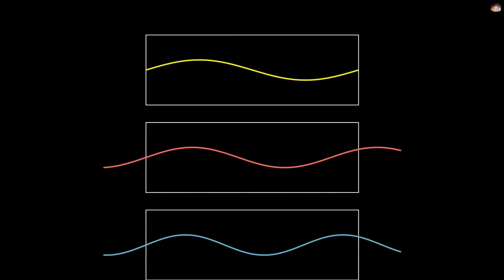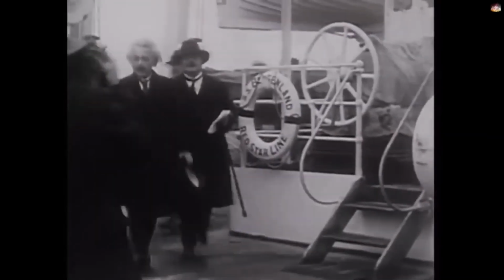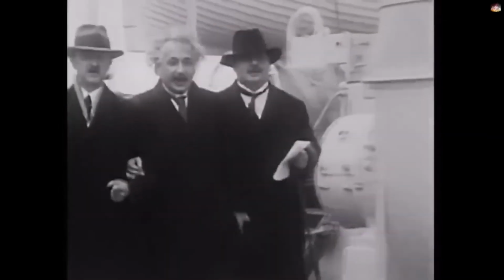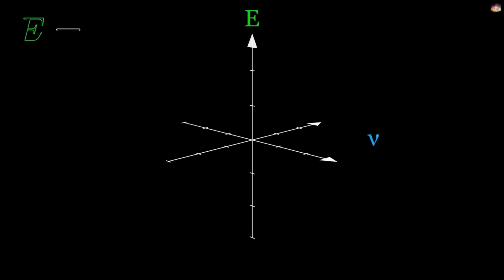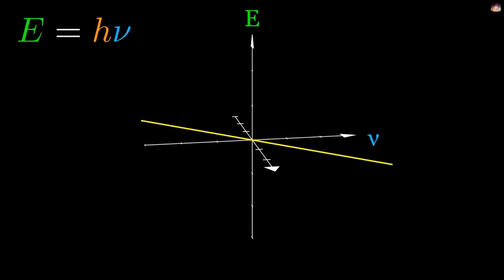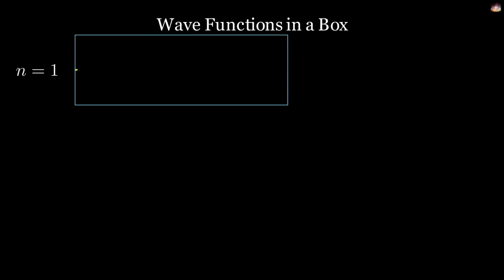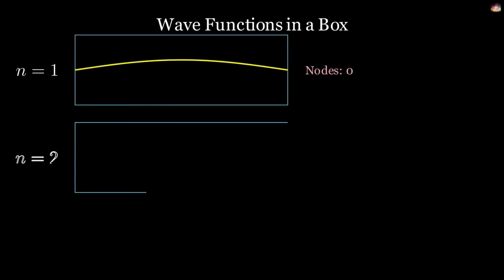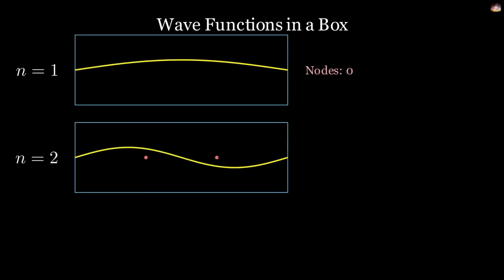And by that time, Einstein had also figured out that energy is proportional to frequency, E equals hν, in his famous explanation of the photoelectric effect. In E equals hν, h is a constant which is called Planck's constant. Here, ν represents frequency and E represents energy, and in this example, we know that only those frequencies are allowed which make the wave function zero at the boundary.